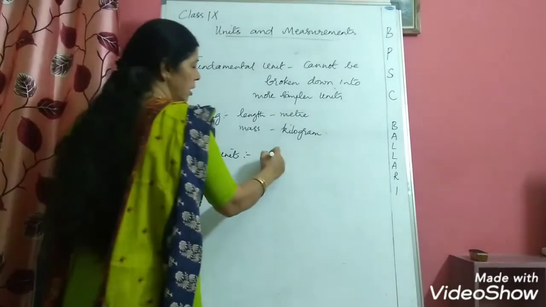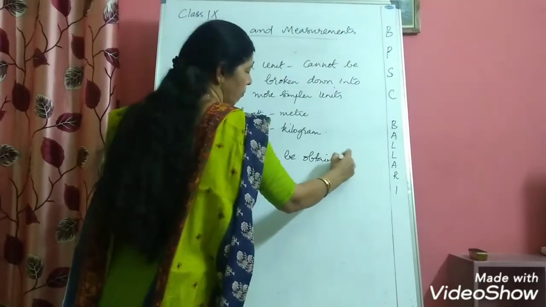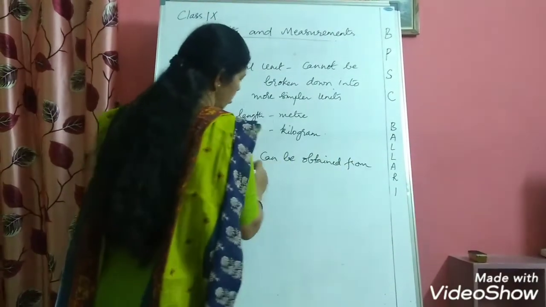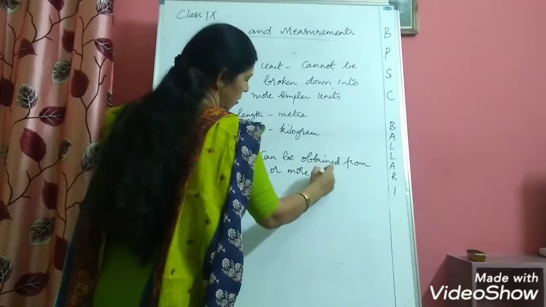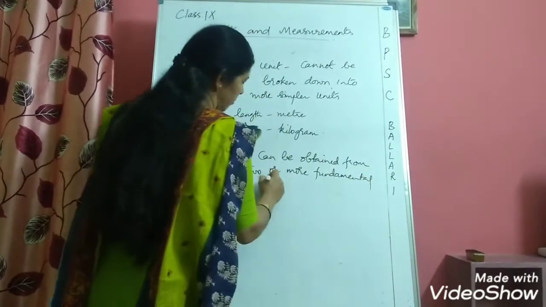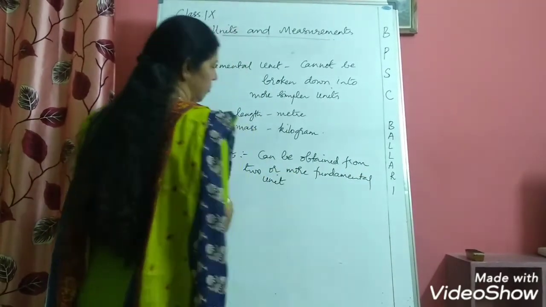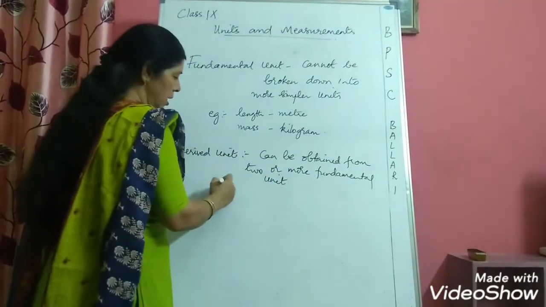A derived unit can be obtained from 2 or more fundamental units.